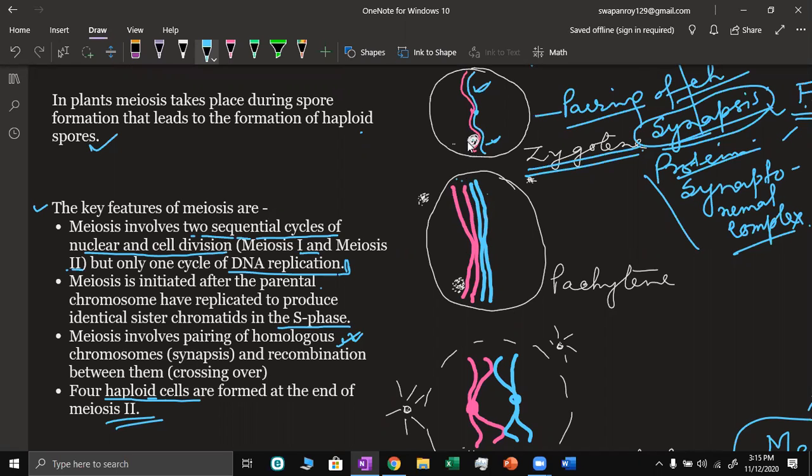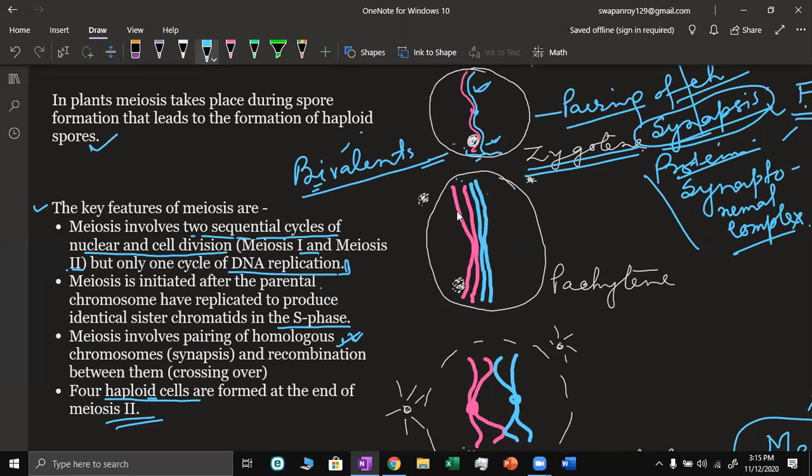This paired chromosome is called the bivalent. Bi means two, paired chromosome, valence. And here there are four chromatids in a bivalent.